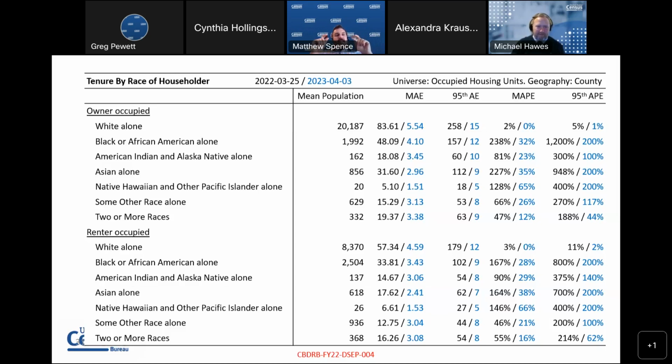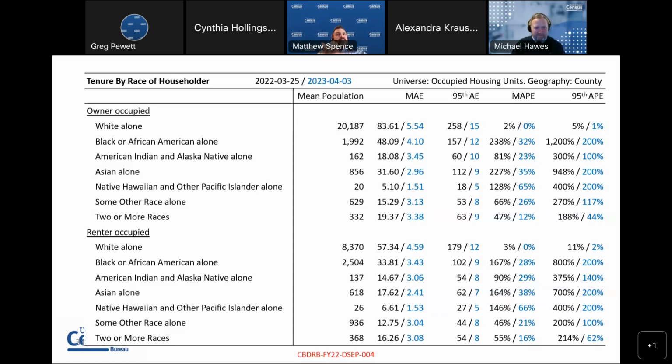If the published number is some positive number, so let's say it's 2, and then the disclosure avoidance number is 0, we say, okay, that's 2 minus 0, that's 2, divided by 2. And so we say that's 100% change. You go from 2 down to 0, you lose 100%. That's the largest you can go down.